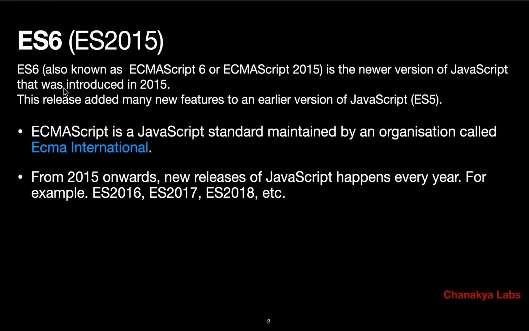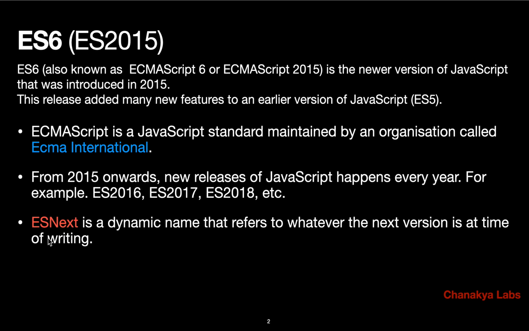Okay, so ES6 was a landmark event. That's why ES6 is a very popular term. But otherwise, after that, every year a new version of ES comes. However, there is also a term called ES Next.